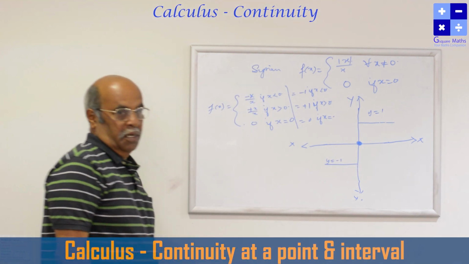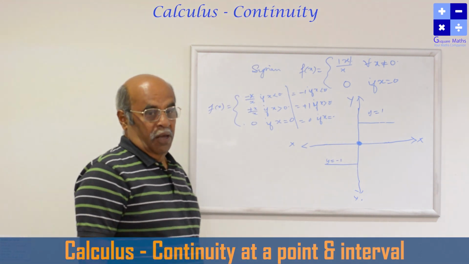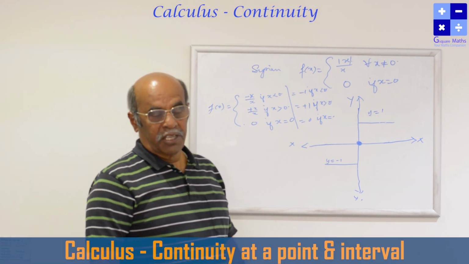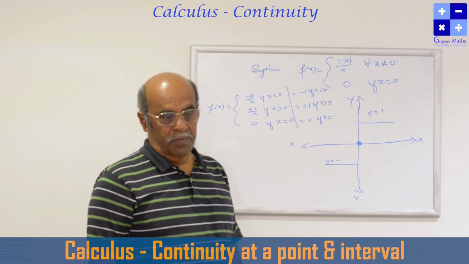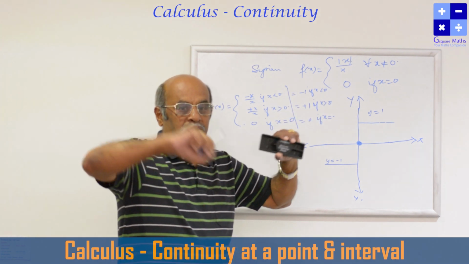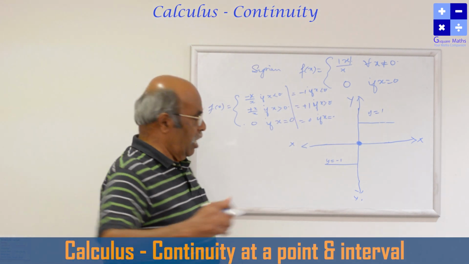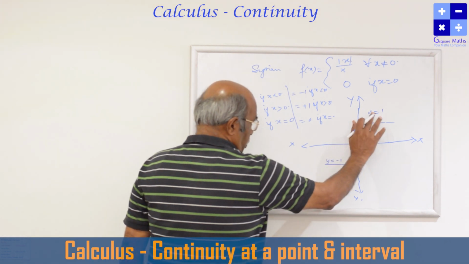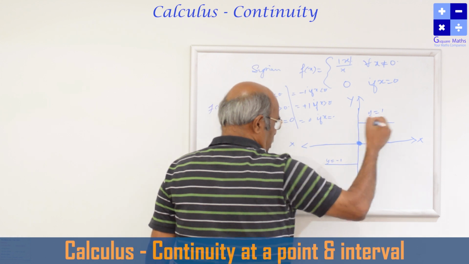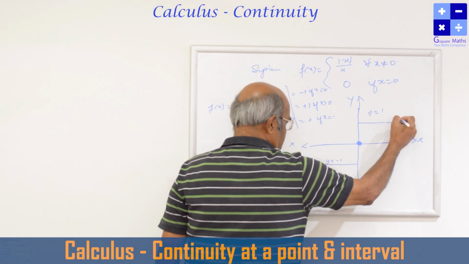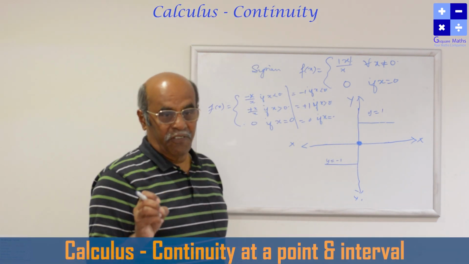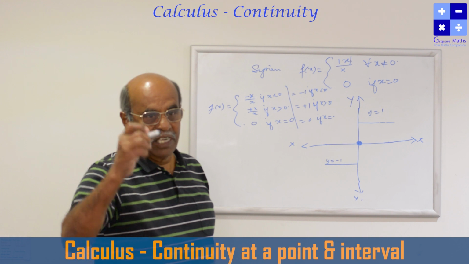Now my dear children, any function has its own graph. When I am drawing the graph for this particular function, I am not able to draw the curve continuously. First I have to draw this line, then I have to take the pen out, draw the line like this, then put a dot like this. The graph cannot be completed without lifting the pen from the paper.